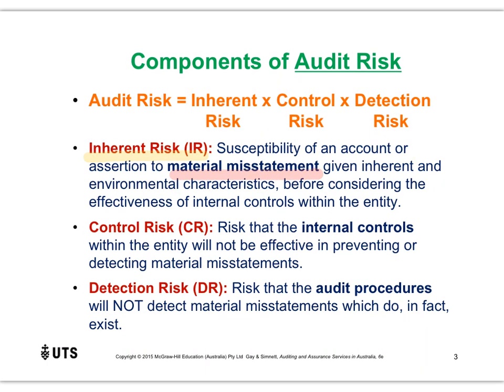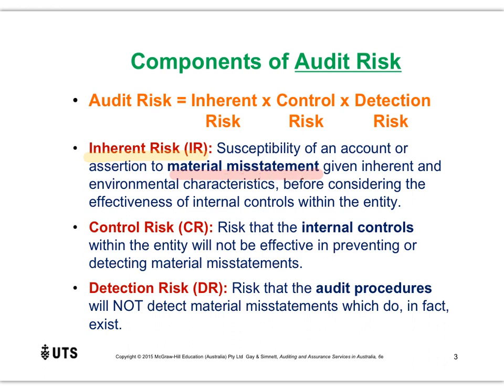So let's just stop there. Remember, material means significant, and misstatement means information that is incorrect. Now, information can be incorrect because the number is wrong. It can be incorrect because it's describing the wrong thing or using the incorrect terminology. And it can also be incorrect because it's missing.